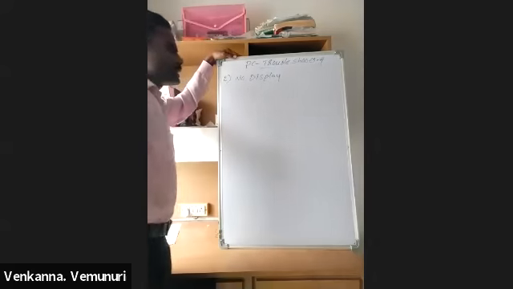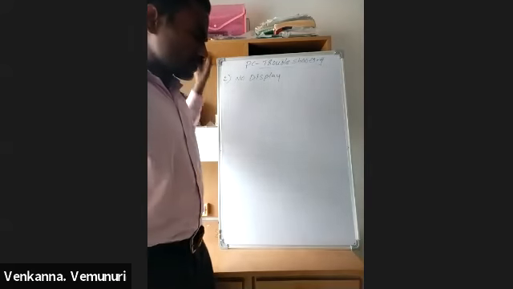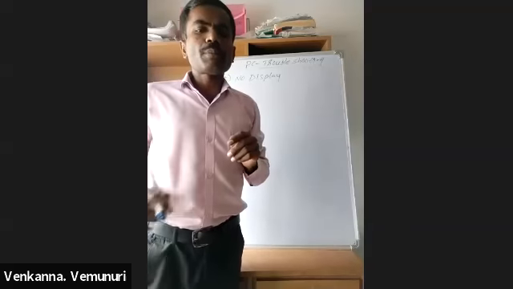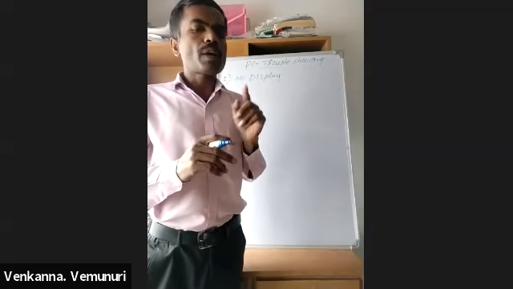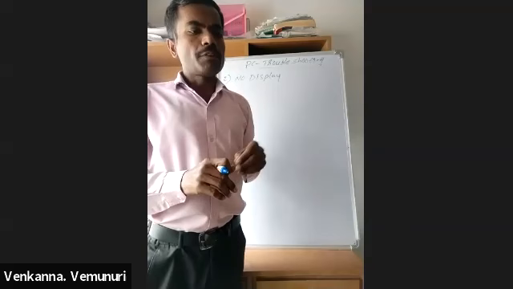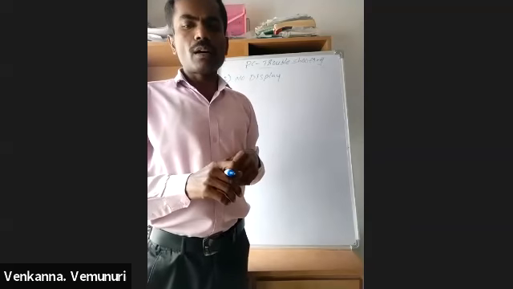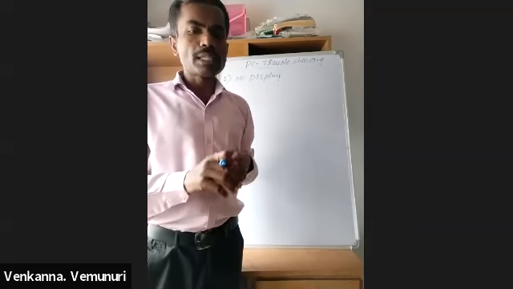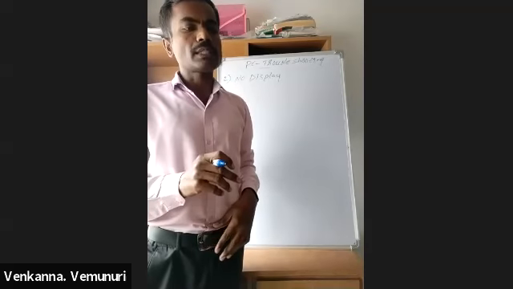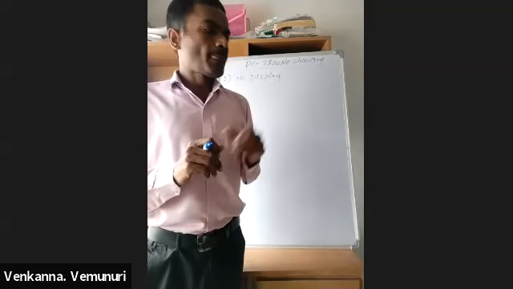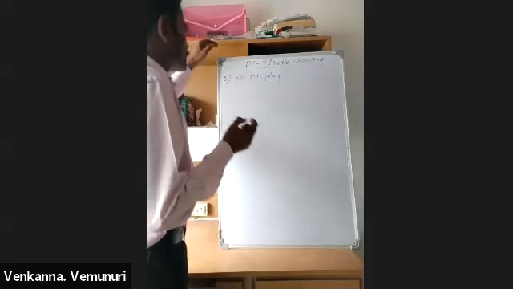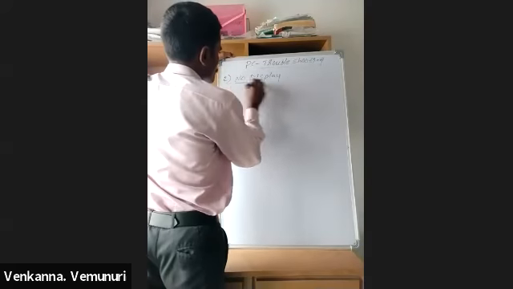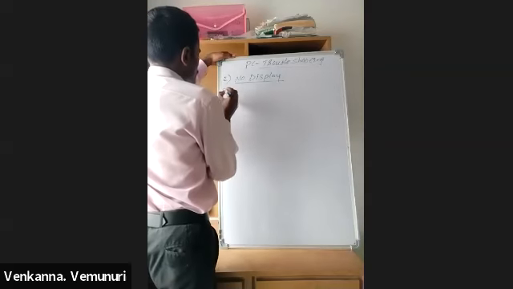No display means, in this case, when we switch on the CPU, the CPU processor fan is rotating, the front side power LED is on, and the hard disk LED is also blinking, but there is no display. Means we are not seeing any picture on the display. So if a no display problem is coming, first we follow the checking procedure.